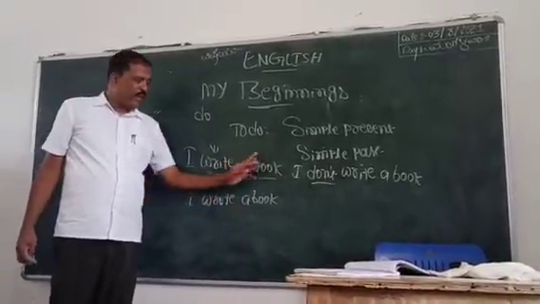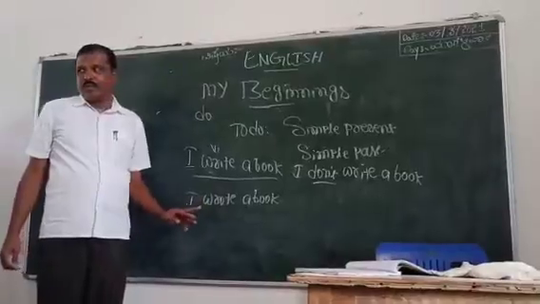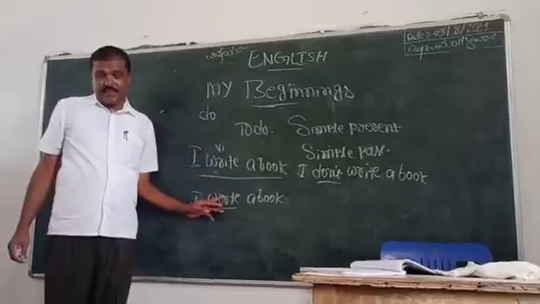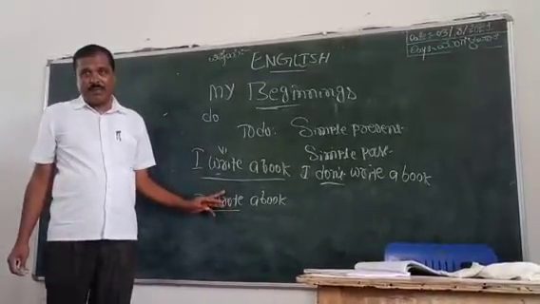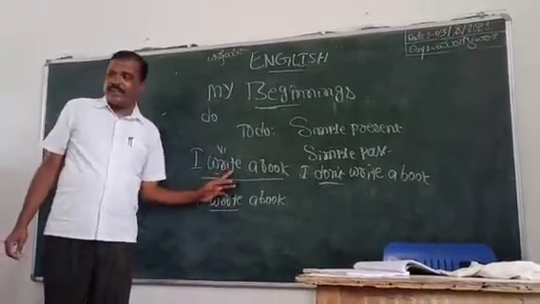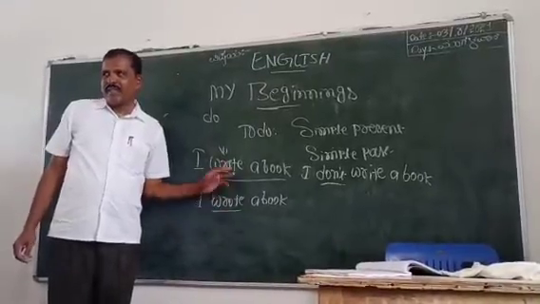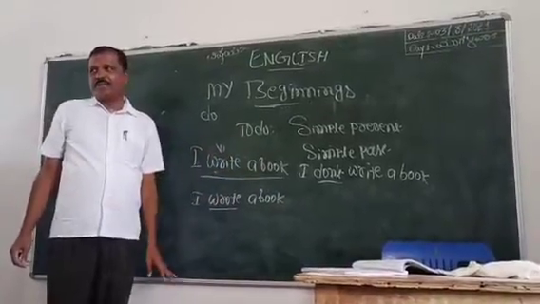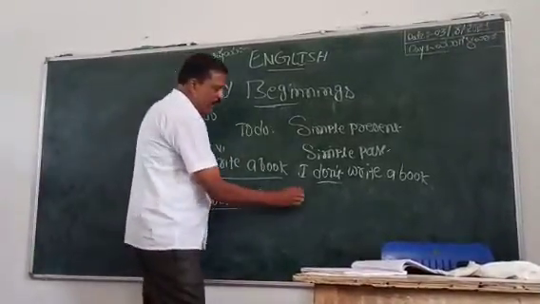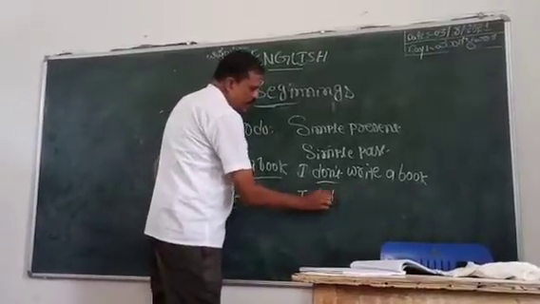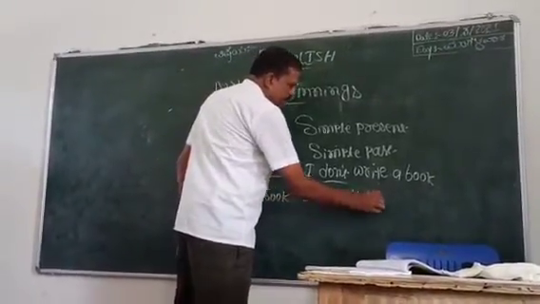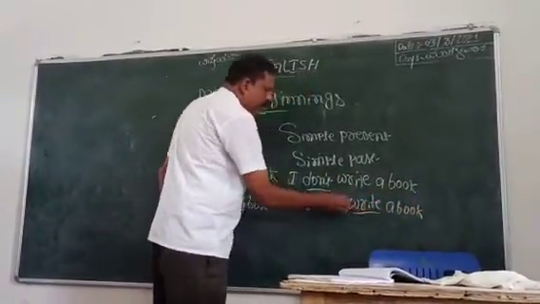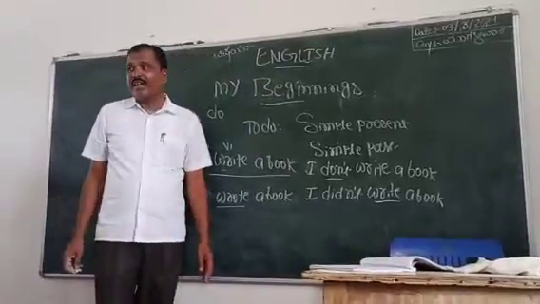So here, I wrote a book. It is an example of simple past tense. Write is present tense, wrote is past tense. Here we make a negative. Use the to do form did. I didn't write a book.